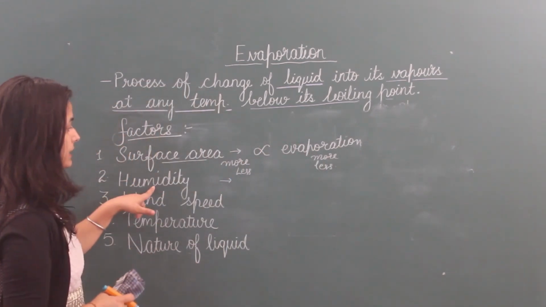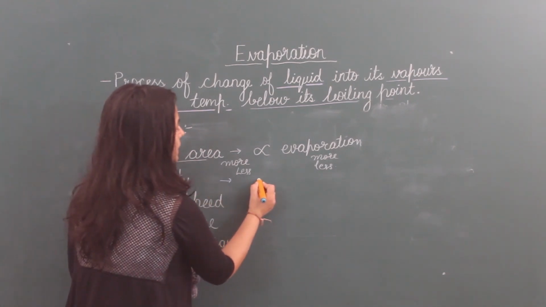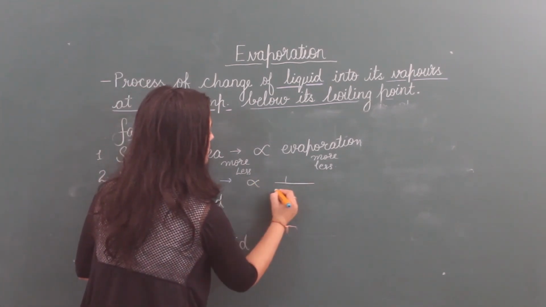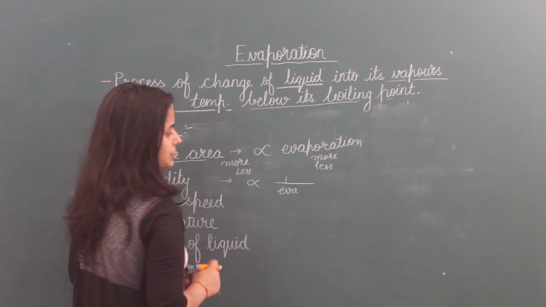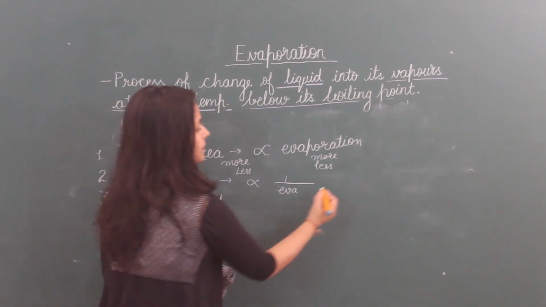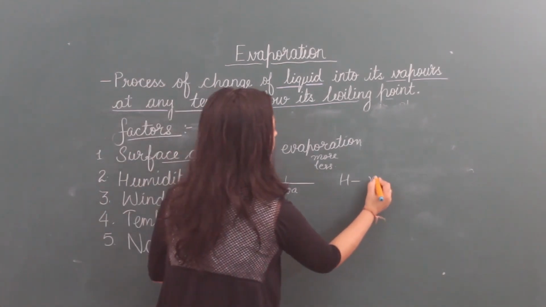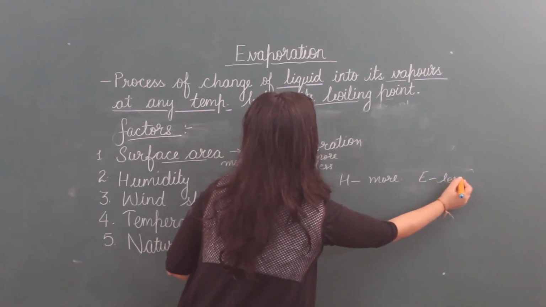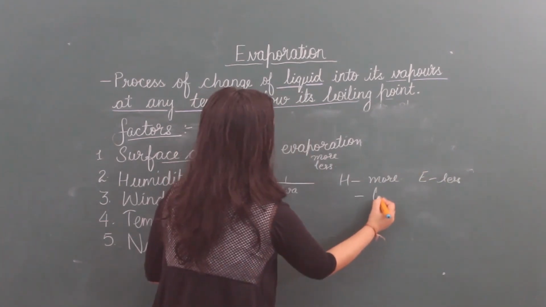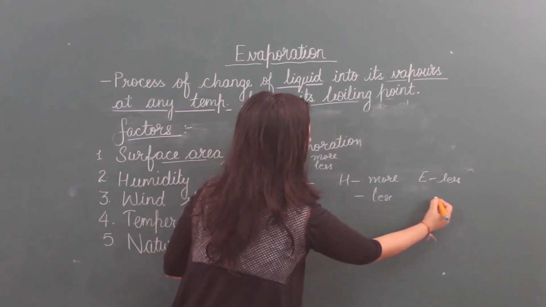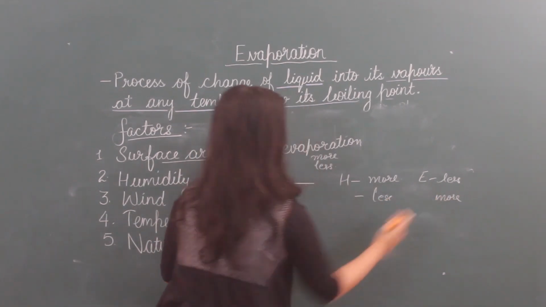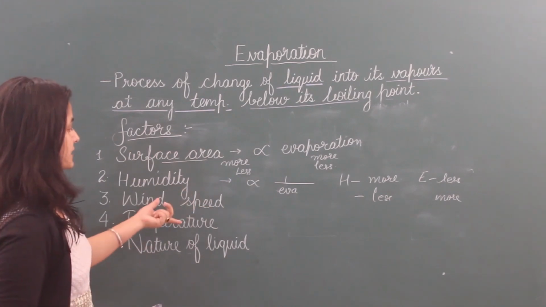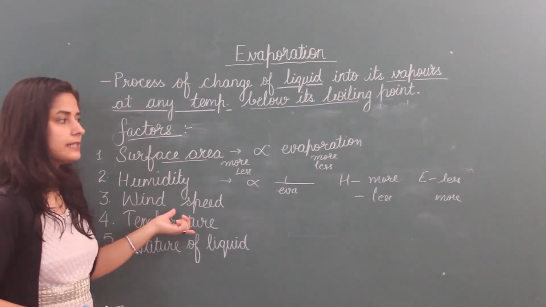The second factor we discussed was humidity. Humidity is inversely proportional to evaporation. Means if humidity is more, then evaporation is less. If humidity is less, then evaporation will be more. Next factors I will discuss in the next lecture.